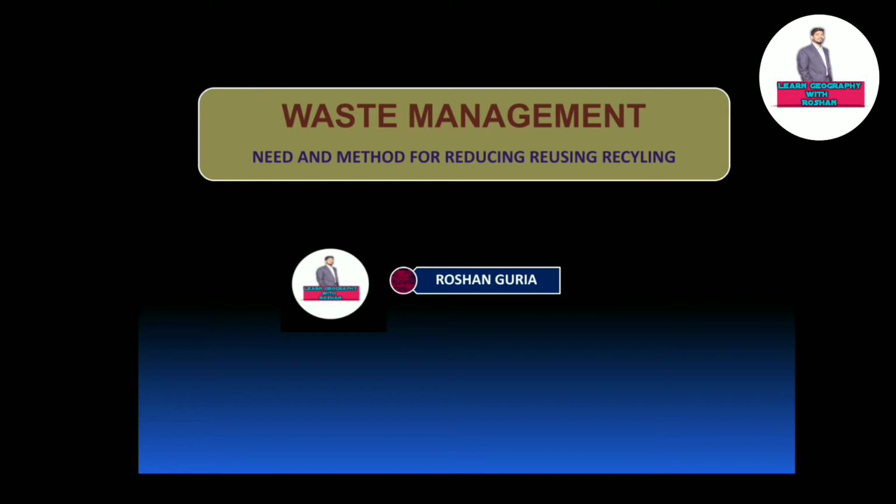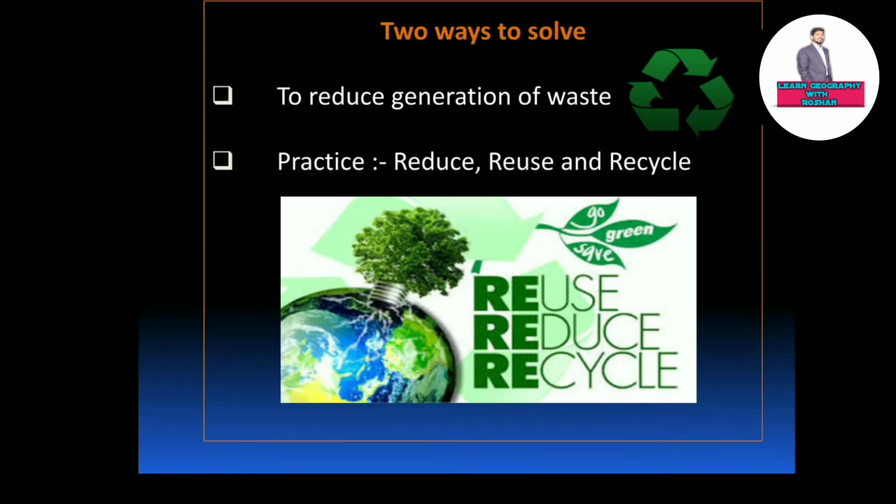Waste generation and its management is becoming a universal problem, especially in developing countries. People all over the world are looking for more sustainable ways to dispose of waste to save the environment. There are two ways to solve this problem.